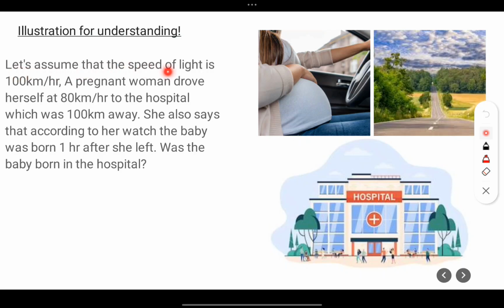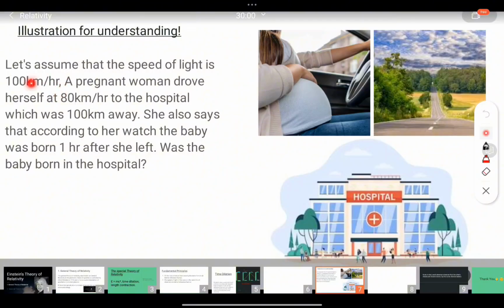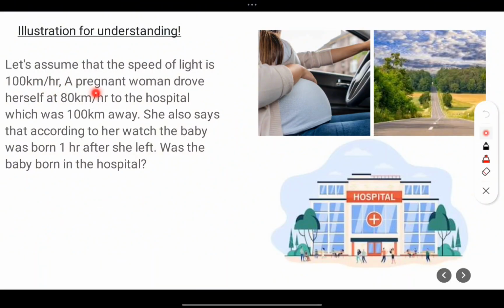Let's assume that the speed of light is 100 km per hour. Here we have taken the speed of light to be less in order to make it comparable with the speed of this car, so that the equation of the special theory of relativity will come into the picture, or you can say we will have proper visualization of this equation.